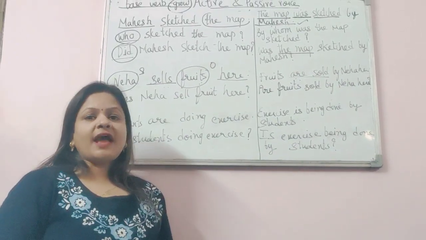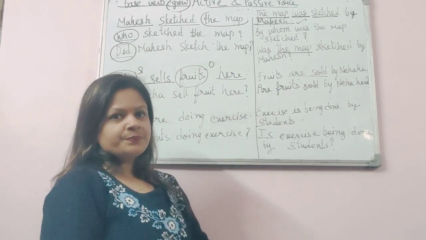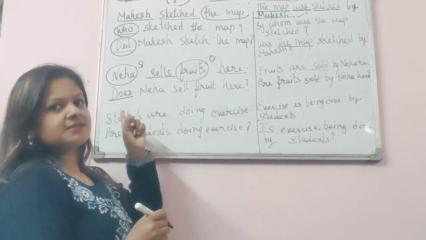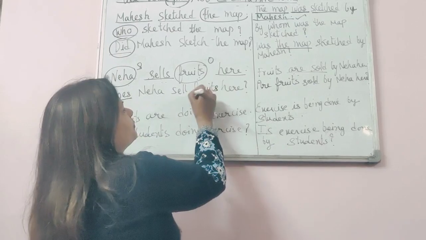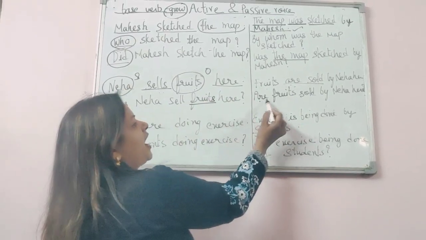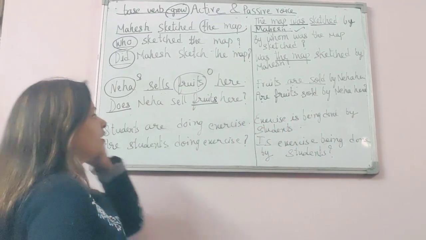Okay, let's look at its interrogative form. Does Neha sell fruits here? So does. In the place of that does, I will write is or are. Okay. So fruits is plural. So I'll write are in the place of does. Are fruits sold by Neha here? As simple as that.